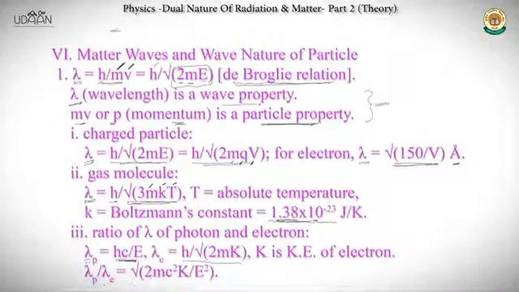We take the ratio and we come to this formula, root over 2mc square K divided by E square. m is the mass of the electron, c is the speed of light, K is the kinetic energy of the electron, and E is the energy of the photon. So simply substituting the values, you can find out the ratio of the lambda of photon and electron.